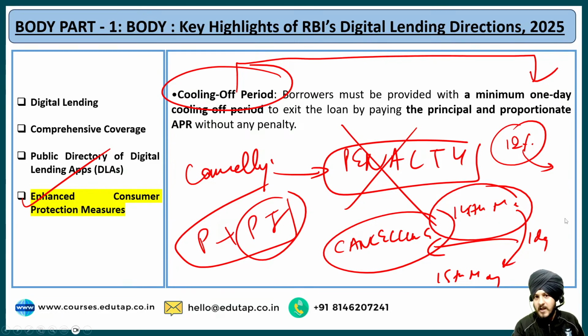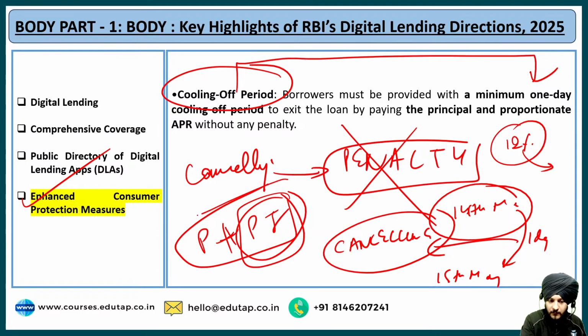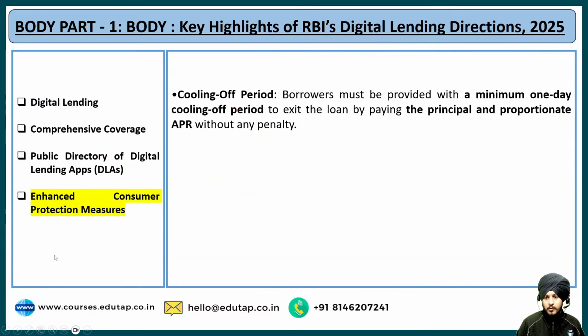Fine. It is annually. So based on that, they are going to calculate the 1 day interest rate, and based on that 1 day interest rate, you are going to pay along with the principal to that app or the platform from where you have taken the lending. Fine. So this is the purpose of this cooling off period, which is of how many days? It is of 1 day only, and no penalty will be charged if you are cancelling your loan application during this period. Fine. So I hope this point is also pretty much clear to all of you.